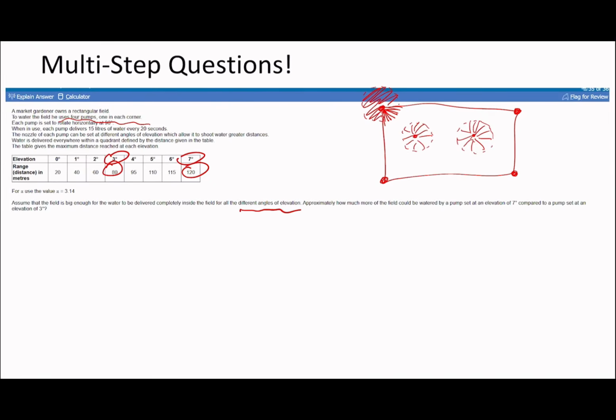So I can go on and explain it. All this is, it's just the area of 2 circles. So it's just pi r squared, where this is r1, minus pi r2 squared. That's all it is. So we can factor out pi: r1 squared minus r2 squared. R1 is going to be the larger radius, that's 120 meters squared, minus the smaller one, which is 80 meters squared. So remember, it's okay to do mental maths if it's going to be faster than using the calculator.